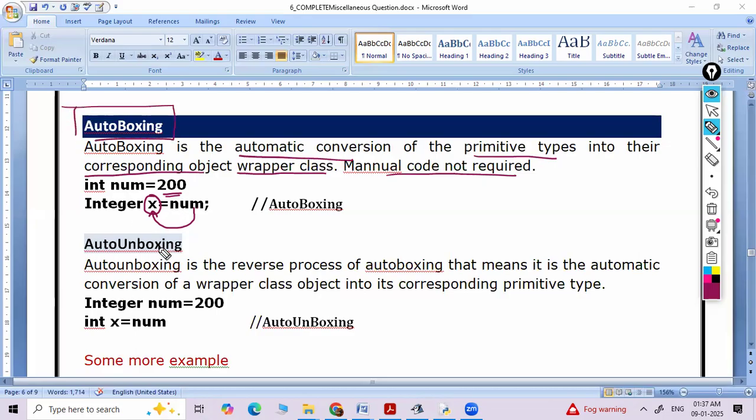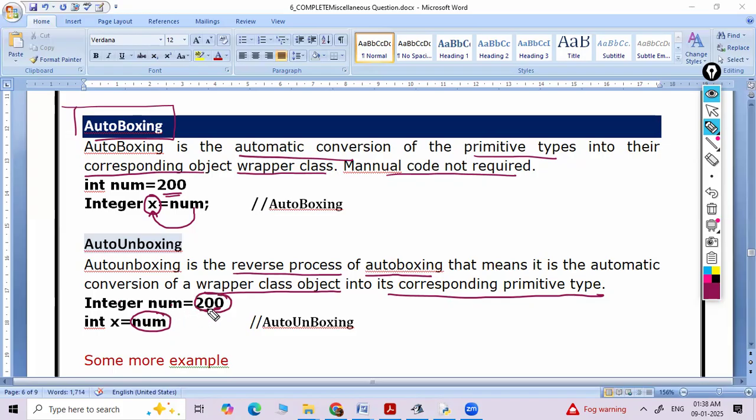And what is auto unboxing? Auto unboxing is the reverse process of auto boxing. That means it is the automatic conversion of a wrapper class object into the corresponding primitive type. How is it done? Integer num is equal to 200. Num is an object because it is defined with the Integer wrapper class and num is containing 200.